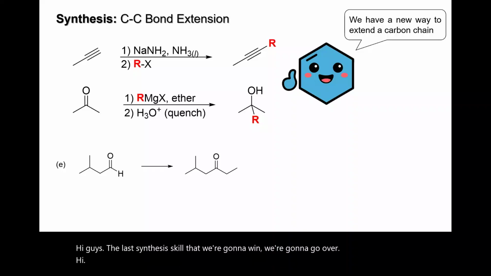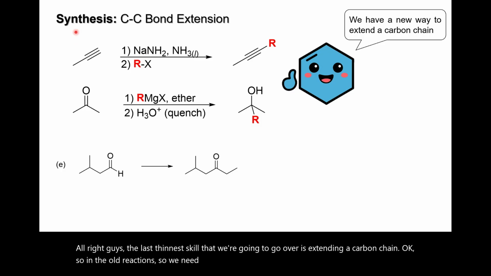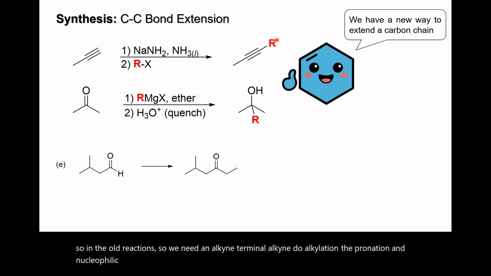All right, guys. The last synthesis skill that we're gonna go over is extending a carbon chain. So in the alkyne reactions, we need a terminal alkyne, do alkylation, deprotonation, and nucleophilic attack. SN2, you get the alkyl group right there.